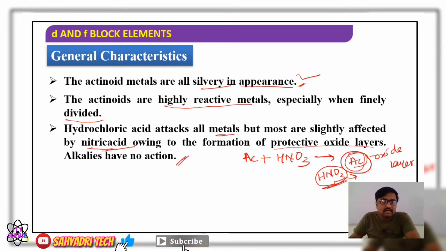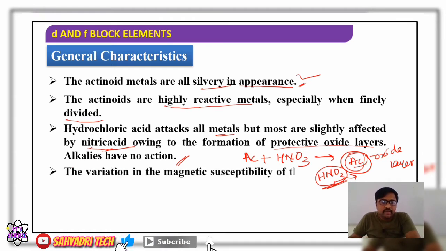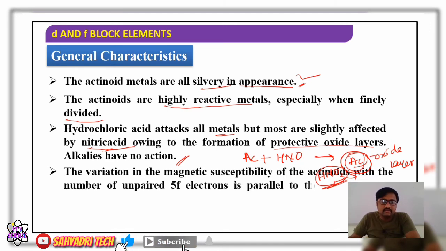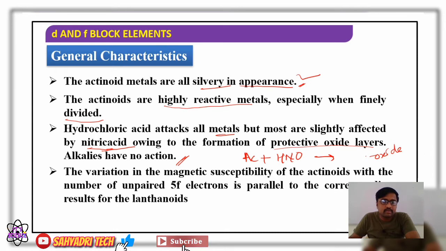And regarding alkalis, they have no action on actinides. Then the magnetic property is going to vary largely. The variation in the magnetic susceptibility, or paramagnetism, of actinoids with the number of unpaired 5f electrons is parallel to the corresponding result from lanthanides. Like lanthanides, actinoids also show paramagnetism, and this paramagnetism depends on the number of electrons present in the 5f orbitals.